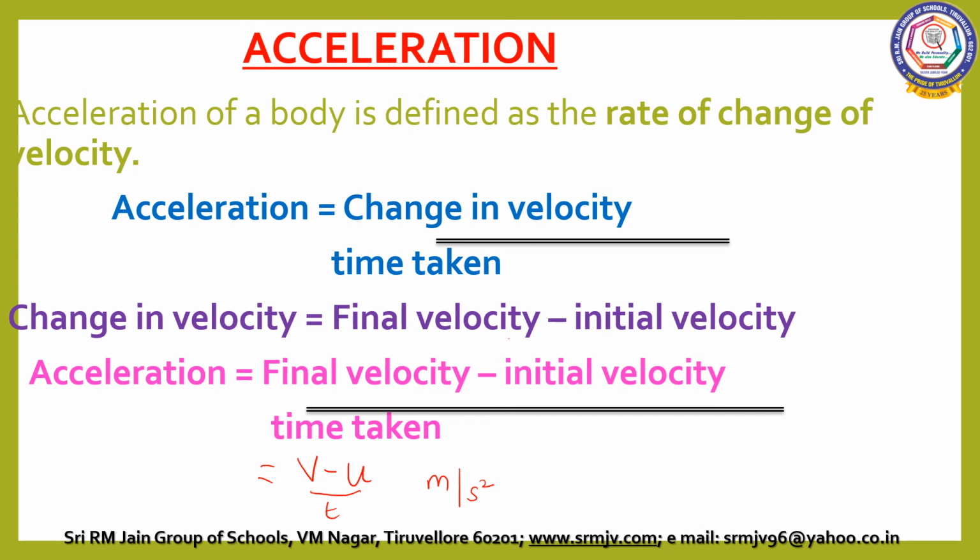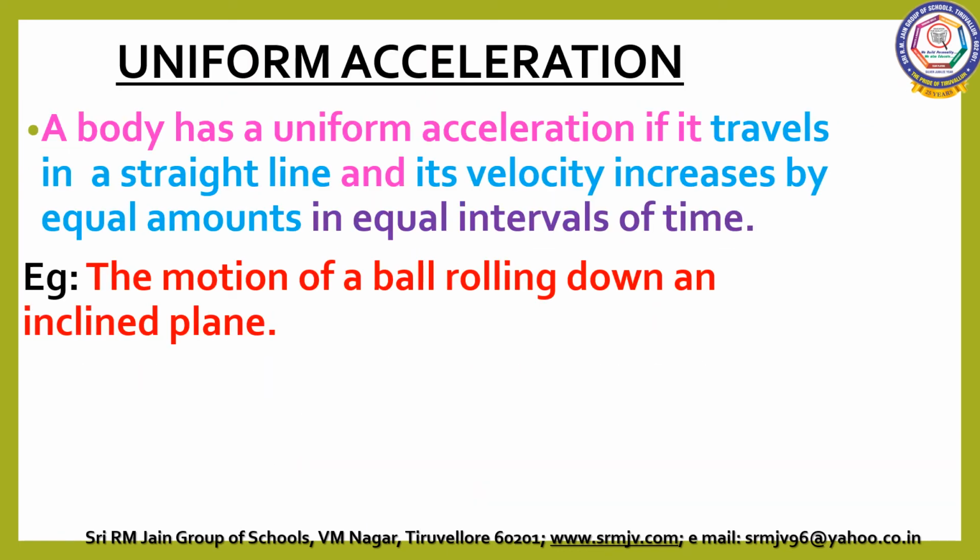There are two types of acceleration. What are they? Positive acceleration and negative acceleration. What is positive acceleration? When the velocity of a moving body increases with time while traveling in a straight line, then the acceleration of the object is said to be positive. A body has uniform acceleration if it travels in a straight line and its velocity increases by equal amounts. That is important: equal amounts in equal intervals of time. Then it is called uniform acceleration.